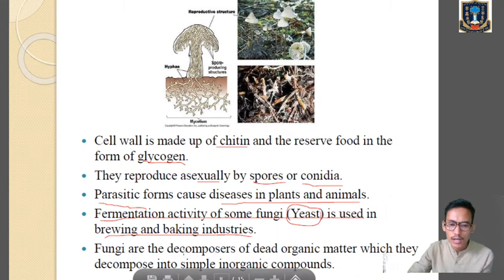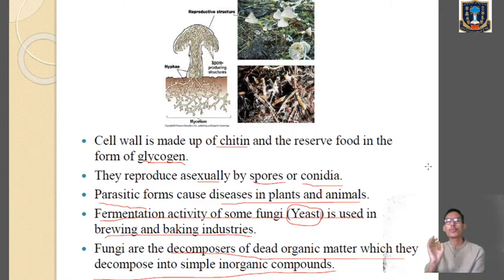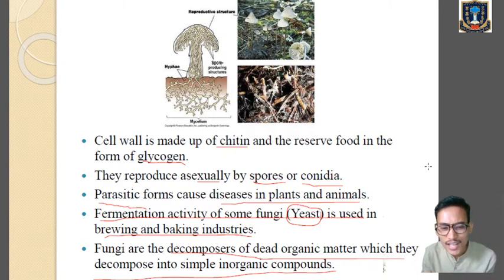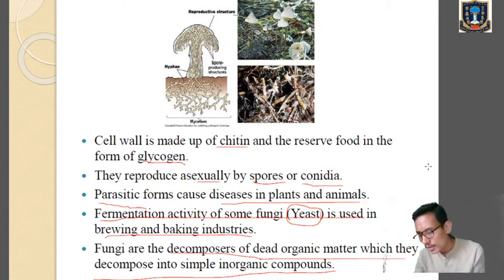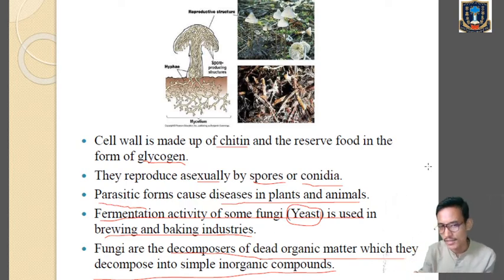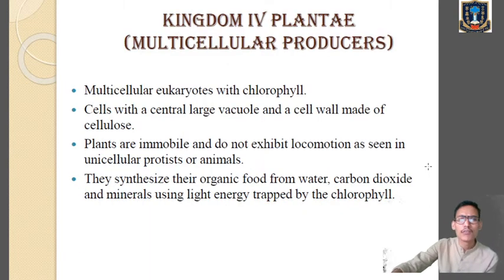Now, fungi are the decomposers of the dead organic matter, which they decompose into simple inorganic compounds. Because fungi are important decomposers, they help in the decomposition of dead remains of plants and animals. So, the complex organic compounds will be changed into simple inorganic compounds, which will again be utilized by the producers, the plants, as a source of nutrients. Clear? So, here we have finished the kingdom fungi also.